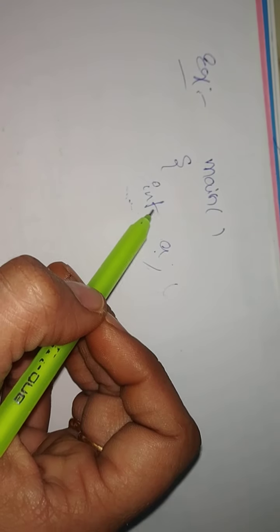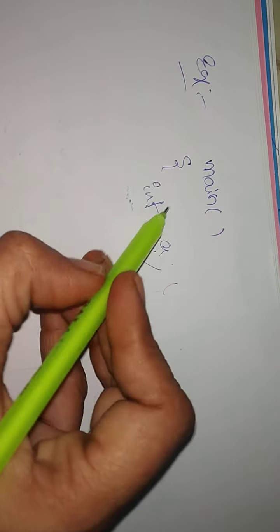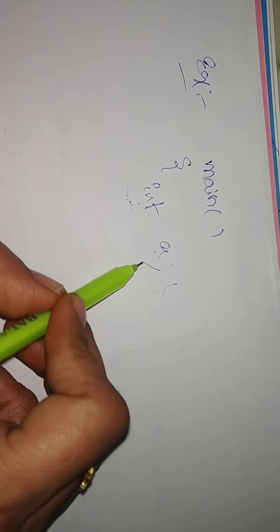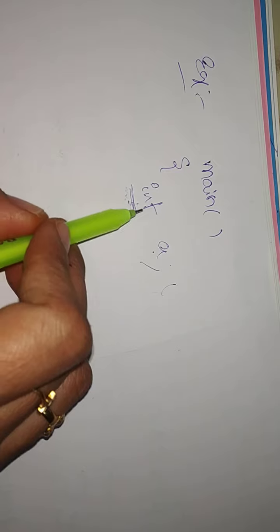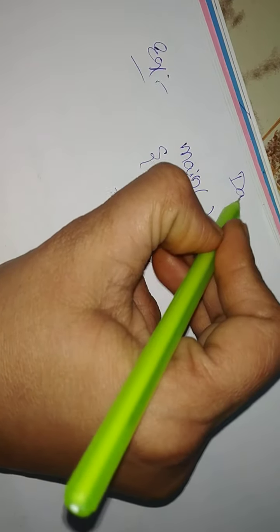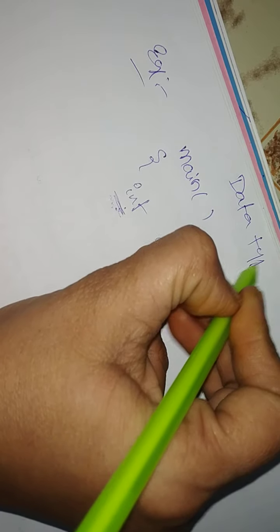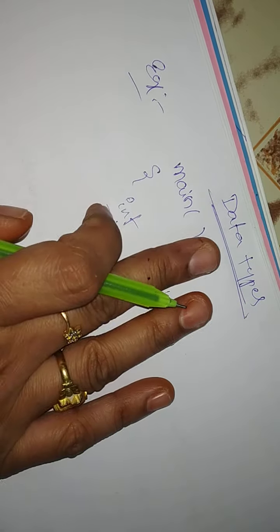How many data types do we have? I will tell a chart. So int is a data type and this is a variable. Okay, here I am telling data types. What are the data types we have?